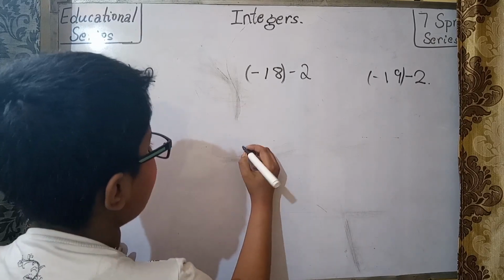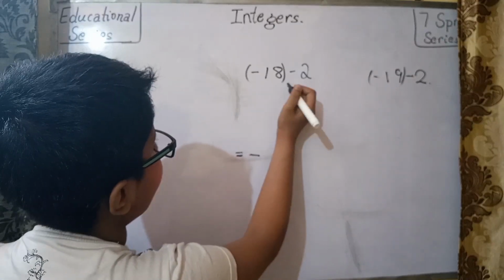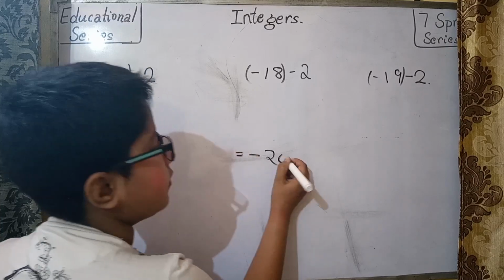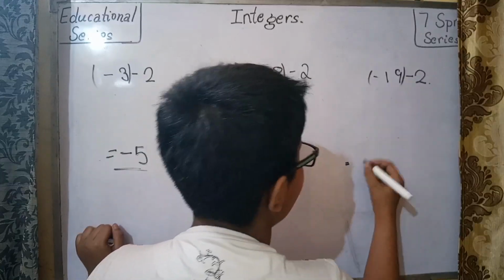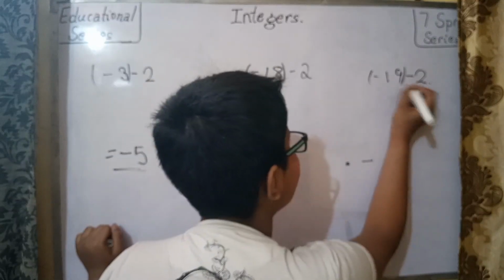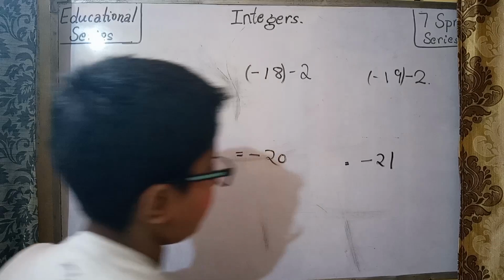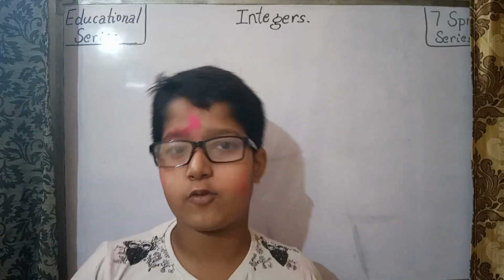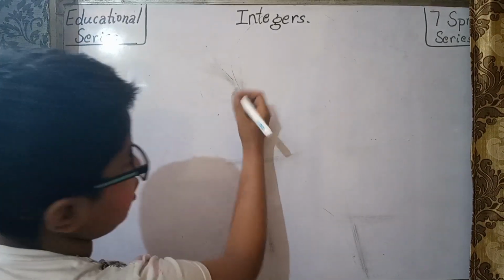Minus plus. So the sign will be minus and the operation will be plus. So 18 plus 2, 20, minus 20. Let's do one more. The sign will be minus and the operation will be plus. So 19 plus 2, 21. Now what about some more questions? Let's see some more kinds of questions on subtraction. So now we learned about minus 3 minus 2.